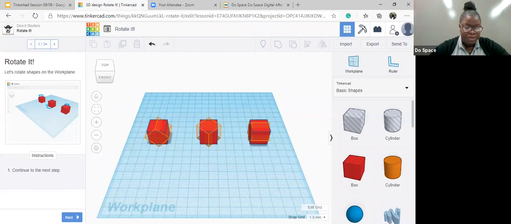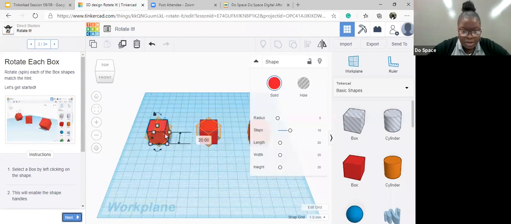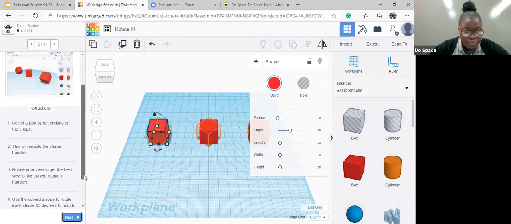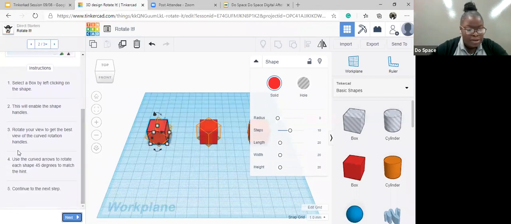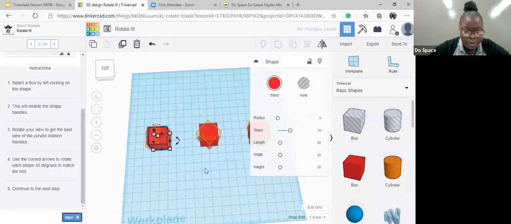So what we're doing right here, I believe, is we're rotating the boxes. So select the box by clicking on the shape, and this will enable the shape handles. So click the shape handles. Okay, rotate your view to get the best view. See, I can use, oopsie, no, no. Okay, try to rotate.